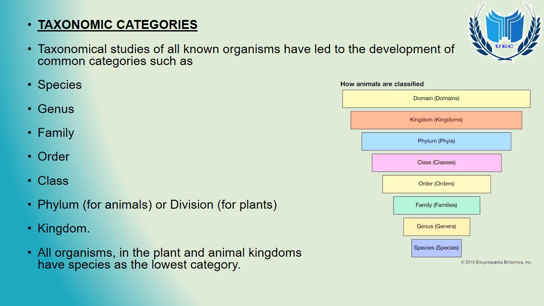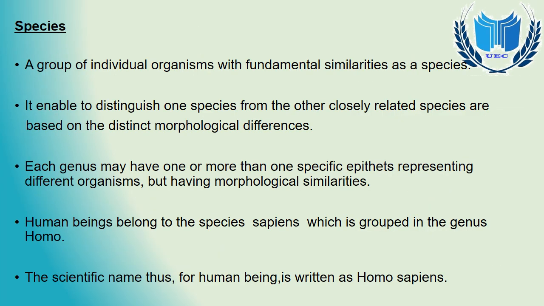classification. In this we will come across some headings like species, genus, family, order, class, phylum for animals and division for plants, and then the last is kingdom. All the organisms in the plant and animal kingdoms have species as their lowest category. Now the species. What is the species?